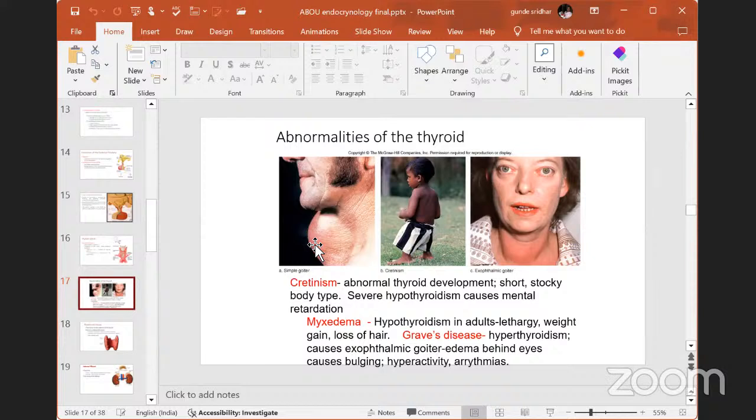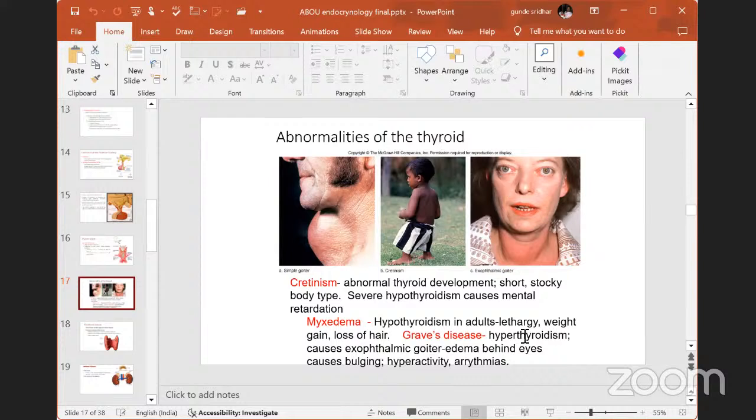There will be more activity of the metabolic functions. Then we will get problems and we will die. That is called Graves' disease. It causes exophthalmos. You can see the eyes of this lady. That means the eyeballs will come out like this. You can easily find out that the girl is having hyperthyroidism. It causes exophthalmic goiter, edema behind the eyes, burning, hyperactivity, and erythemosis.